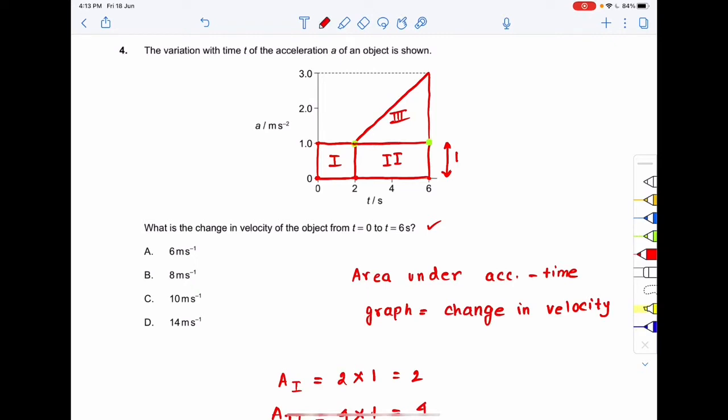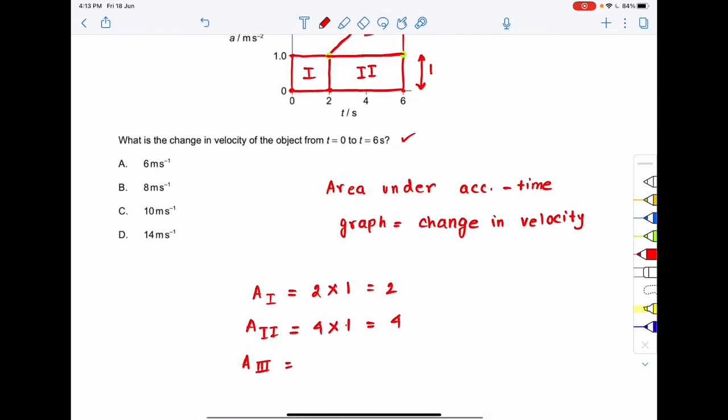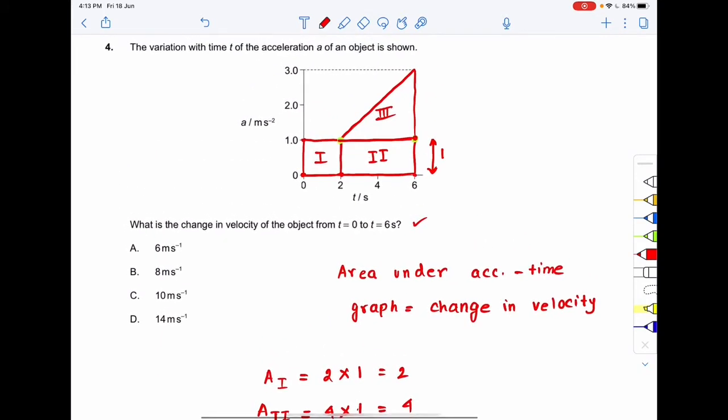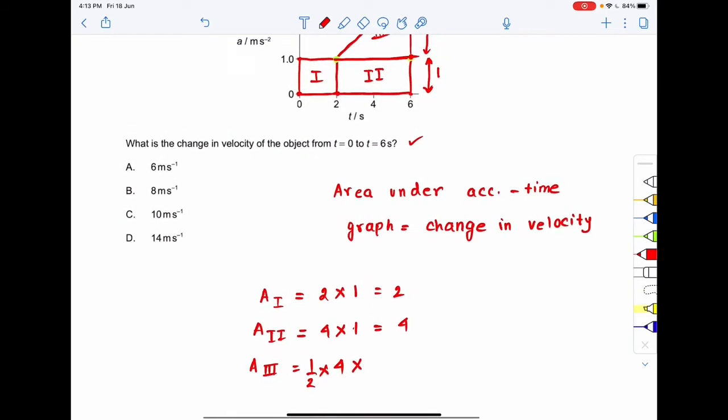So the base will be 4, right? Half into base, base is 4. And what is the height? The height is spanning from acceleration equal to 1 to acceleration equal to 3, from here to here. So the height is 2. So this will be half into base, base is 4, height is 2, so this will be equal to 4.